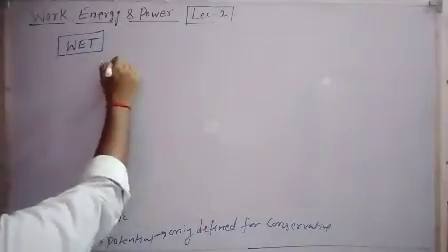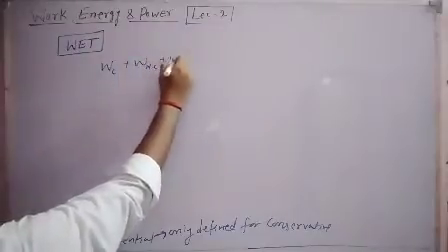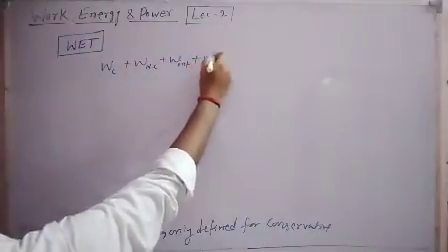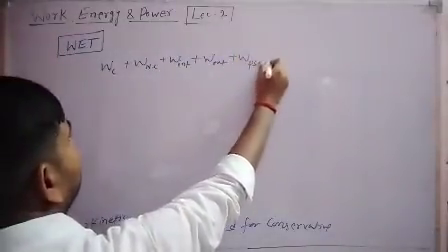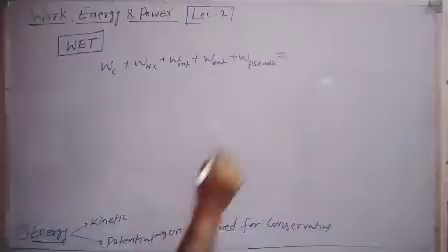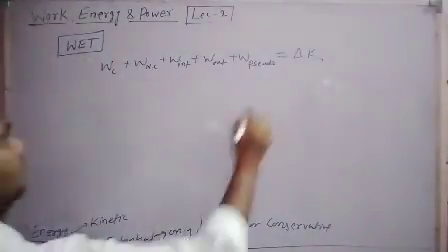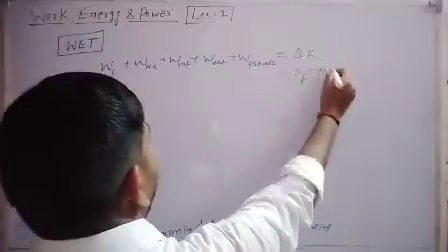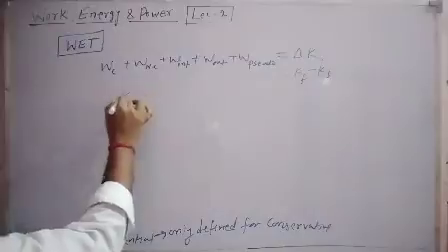The work energy theorem says that the work done by all the forces, conservative or non-conservative, internal or external, meaning the total work done, even including work done by pseudo force, on a system is equal to the change in kinetic energy of the system. This is the work energy theorem, meaning final kinetic energy minus initial kinetic energy. So let's apply this work energy theorem to a certain situation: motion in a vertical circle.